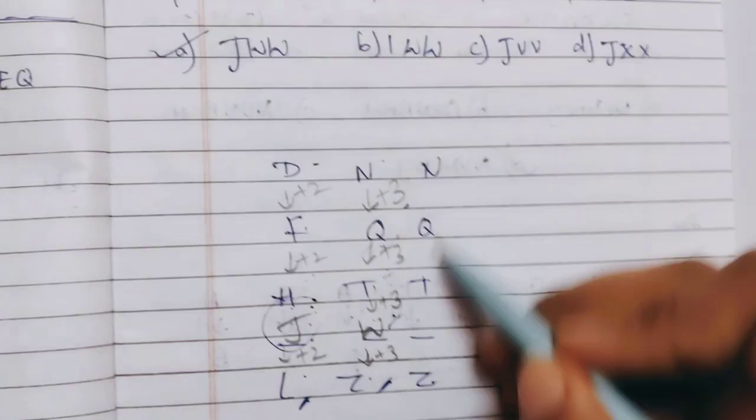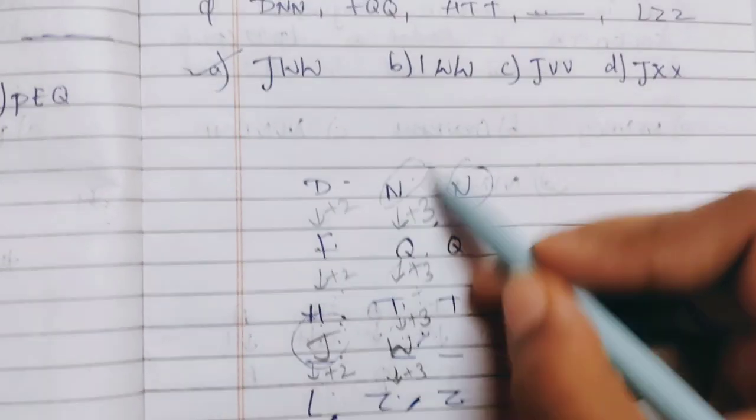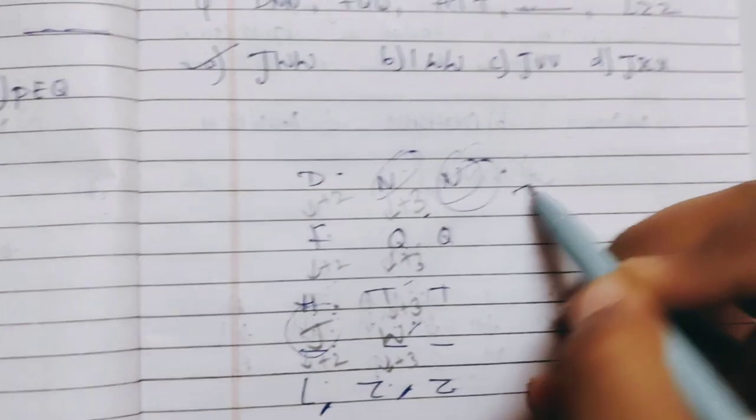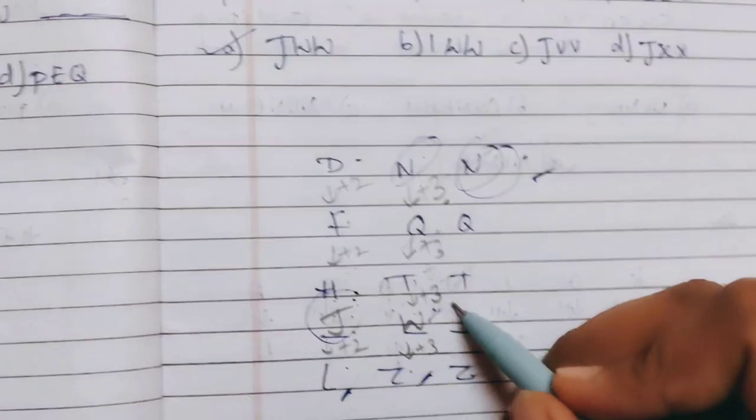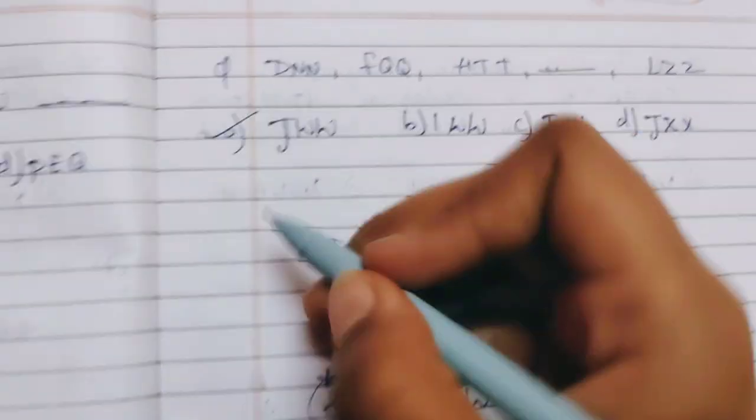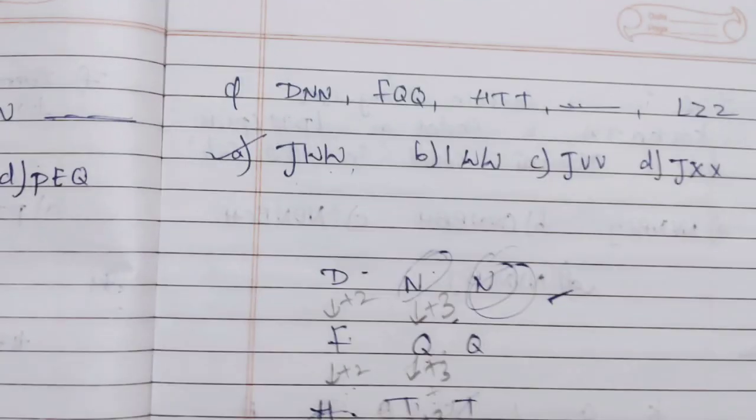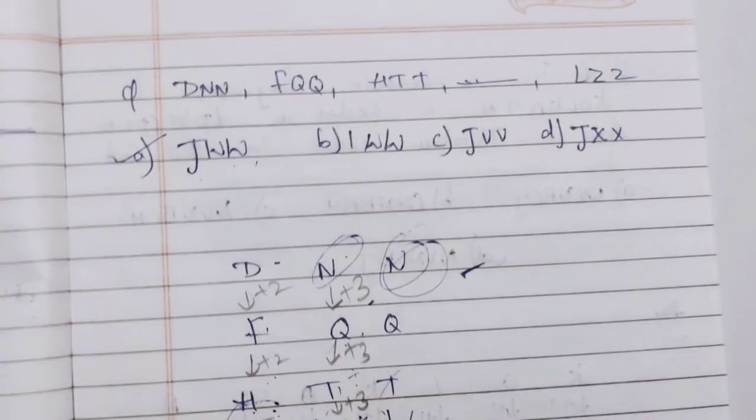Now how will we get the next letter? This letter is repeating, and the letter is written again as the next letter. So we can write W again here, and our answer will be J W W. See how simple this question was. Let's go to another question.